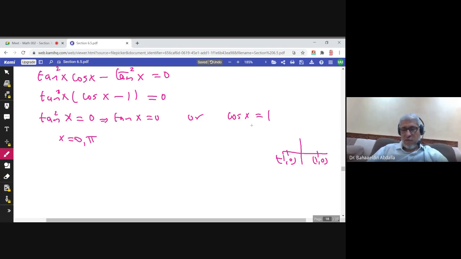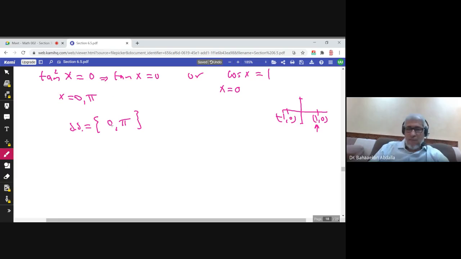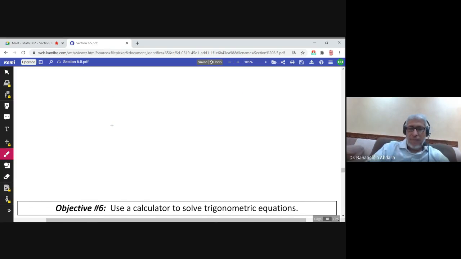Cosine x would be 1. Cosine is the x coordinate, so it is 1 here. This is the only place in which cosine is 1. So the solution of this equation is x equals 0, because here we have (0, 1), and here we have (0, negative 1). So the solution set of this equation consists of 0 and pi. 0 is the solution of this equation, and it's also the solution of the other equation. So when you write the solution set, you write it once. Good.